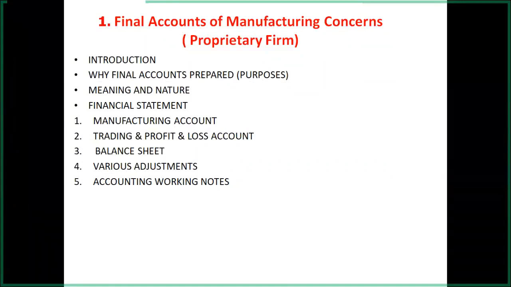So the debit side difference is to be known as gross profit carried down. And if the reverse situation is there, that is, if the debit side is more than the credit side, sometimes the debit side is more and the credit side is less, then the difference on the credit side is known as gross loss carried down.